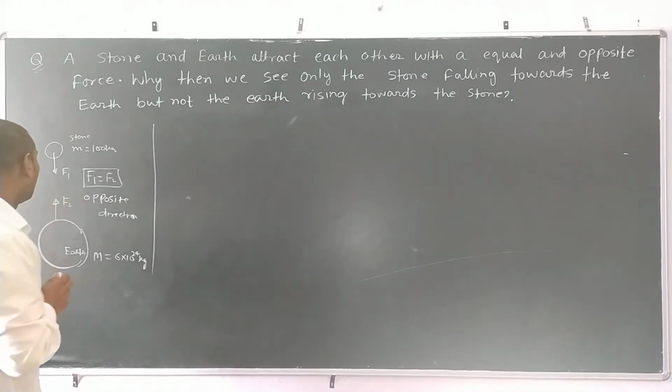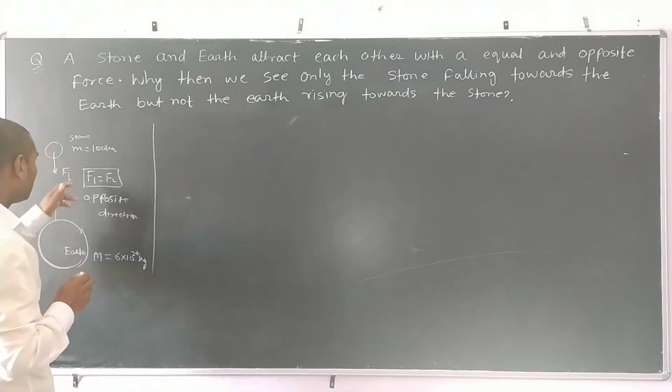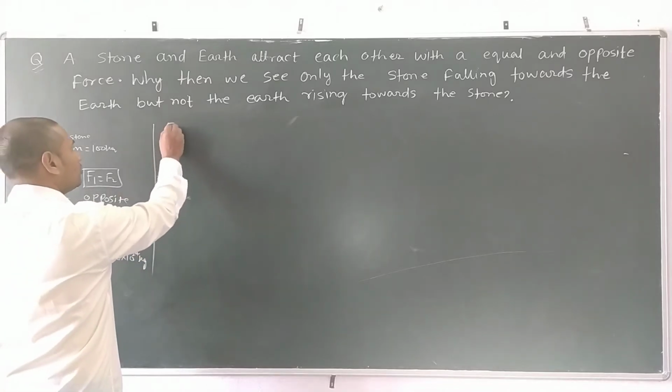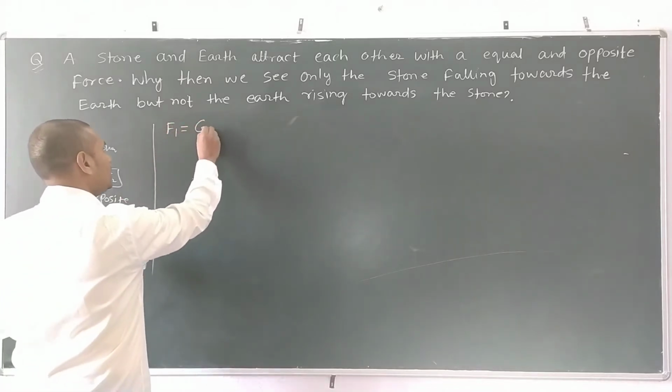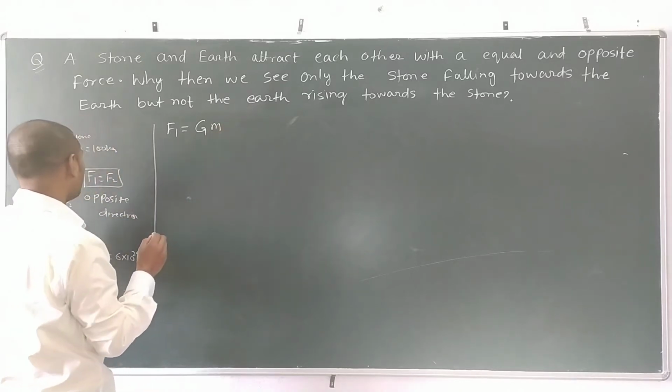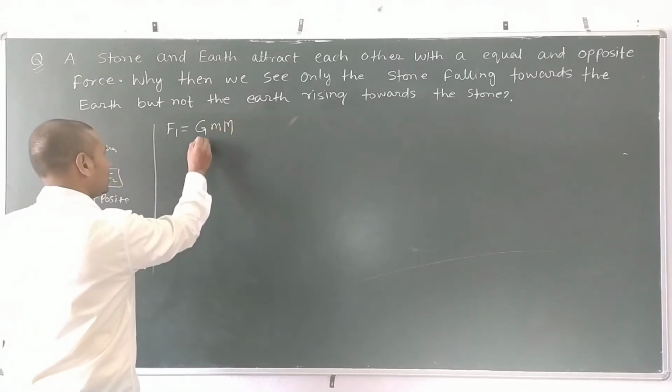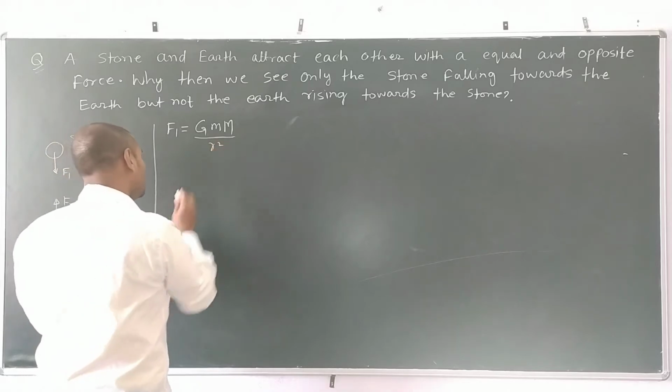Let us see here. Suppose we find out the force F1, then what will be the magnitude of the force? We know it is G M1 M2 divided by R square, where M1 is the mass of the stone, M2 is the mass of the earth, and R is the distance between the two objects. The distance is to be taken from center to center. Suppose this one is the center of the earth, and this one is R. So F1 becomes G m M upon R square. And F2 also becomes G small m capital M divided by R square, because these forces are equal.